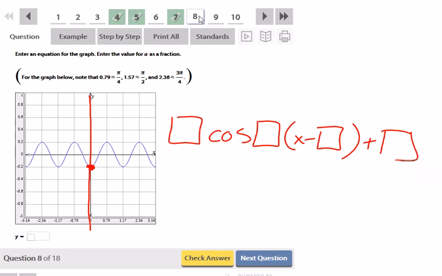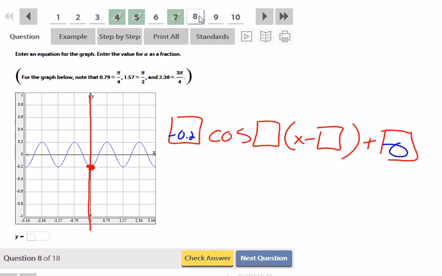The D we said is 0, that's the midline. Since I'm at the minimum first on cosine, that means that my A should be negative, and I go down as low and up as high as 0.2. So let me put that in blue. So negative 0.2 should be the A.